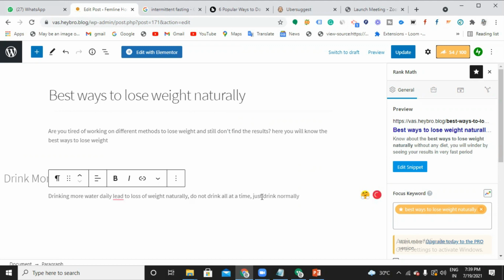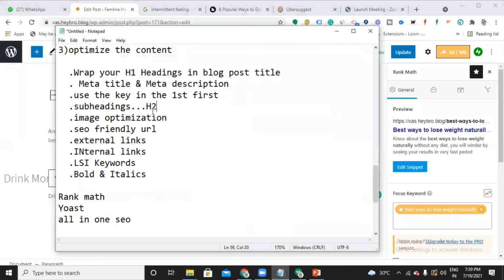So you can write a lot of content. I'm just ending up writing just a little content, because now we are just going to see how to optimize the content very well. After using the keyword in the first 100 words, then subheadings, then image optimization.